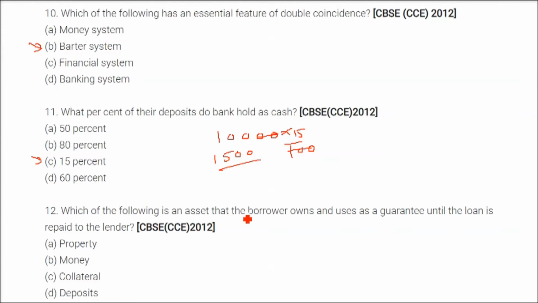Which of the following is an asset that the borrower owns and uses as a guarantee until the loan is repaid to the lender? The answer is collateral, the documentation, the land or anything which can be liquidated or which can be sold if the borrower doesn't return the loan.